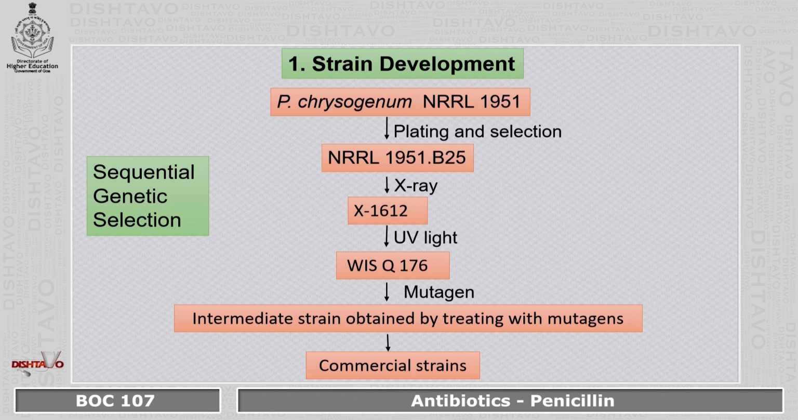So, over here, we have the wild strain. At the end, through various steps, that is via plating, it is exposed to X-rays, UV light, and a mutagenic agent. So at the end of it, we get a mutant strain. Now this mutant strain is then utilized for commercial production of penicillin.